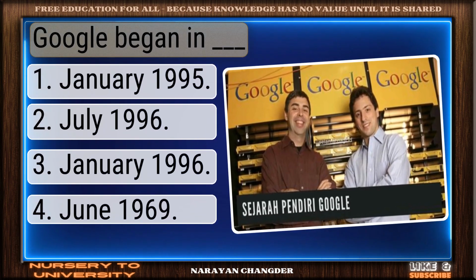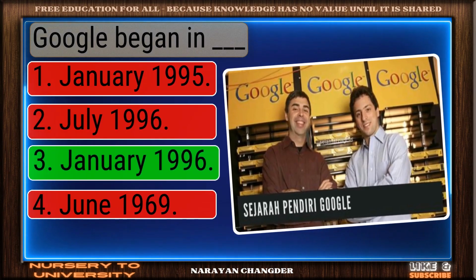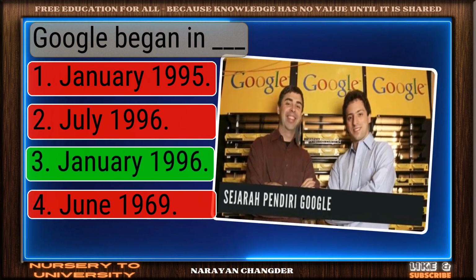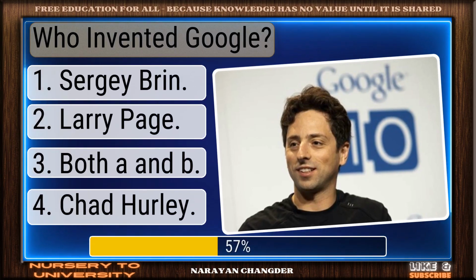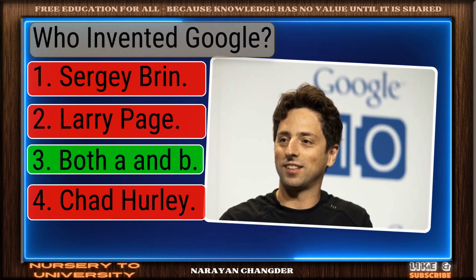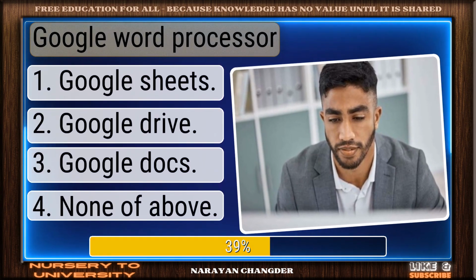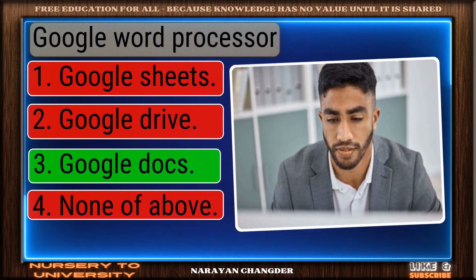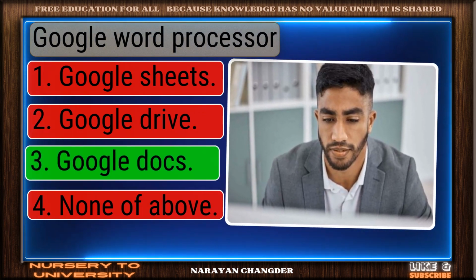Google began in dash. You're right. January 1996 is the correct answer. Who invented Google? Excellent. Both A and B is a brilliant choice. Google Word Processor. Well done. Google Docs is the right choice.